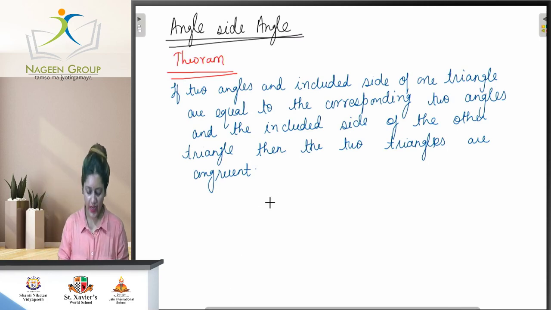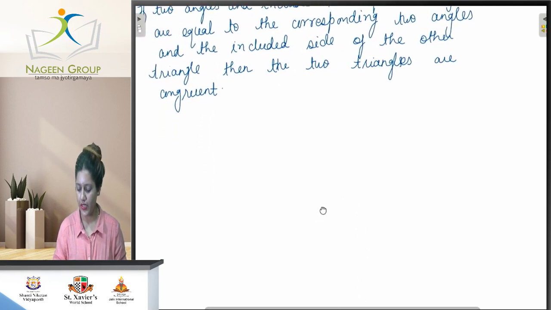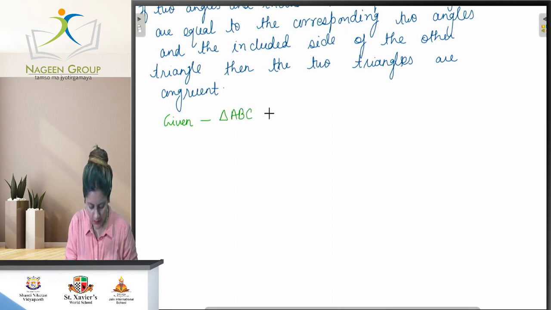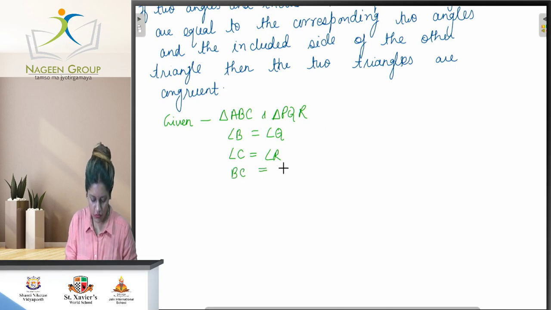So let's make a diagram for the proof. It is given that in triangle ABC and triangle PQR, angle B equals angle Q, angle C equals angle R, and BC equals QR.